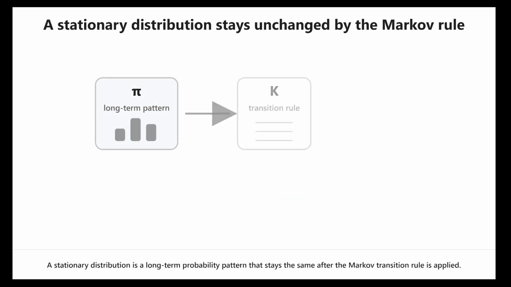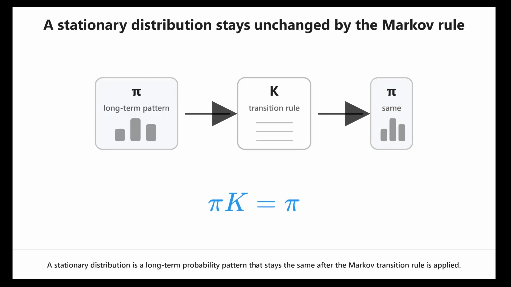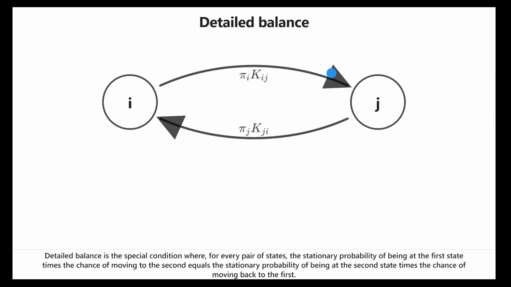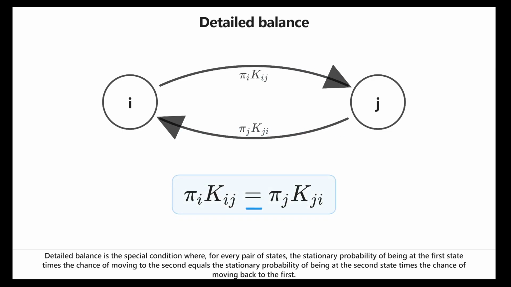A stationary distribution is a long-term probability pattern that stays the same after the Markov transition rule is applied. Even when a stationary distribution stays fixed overall, probability can still move between particular pairs of states in opposite directions. Detailed balance is the special condition where, for every pair of states, the stationary probability of being at the first state times the chance of moving to the second equals the stationary probability of being at the second state times the chance of moving back to the first.